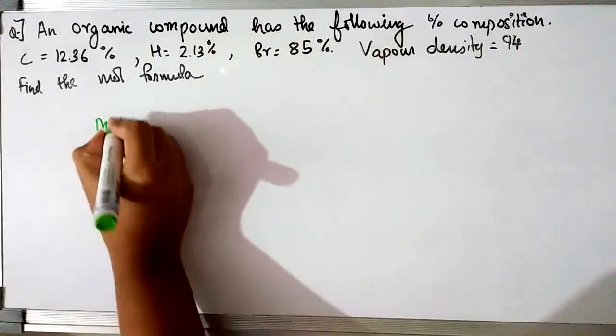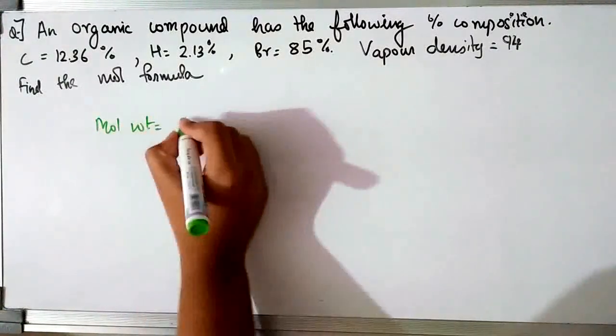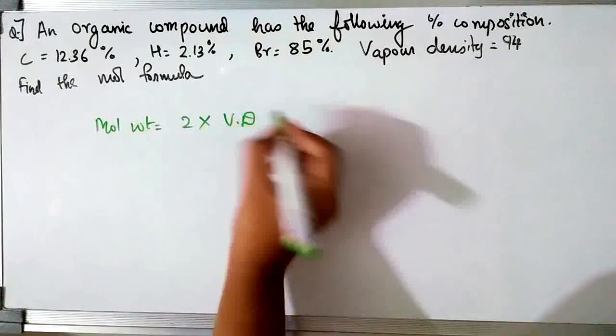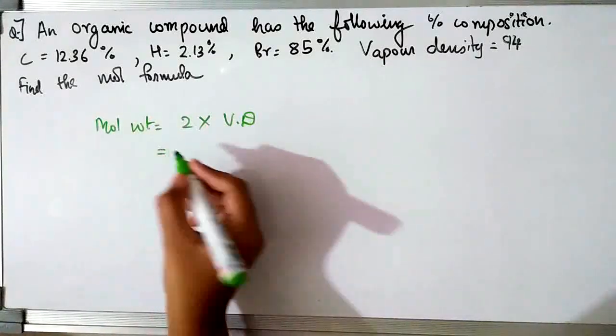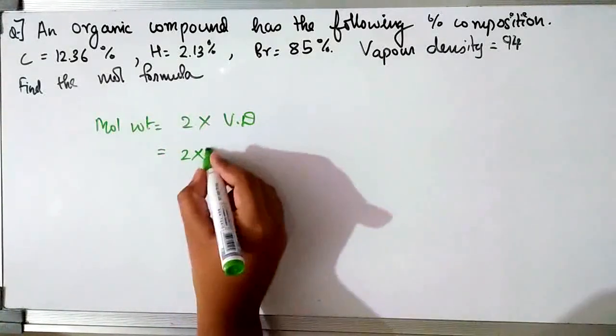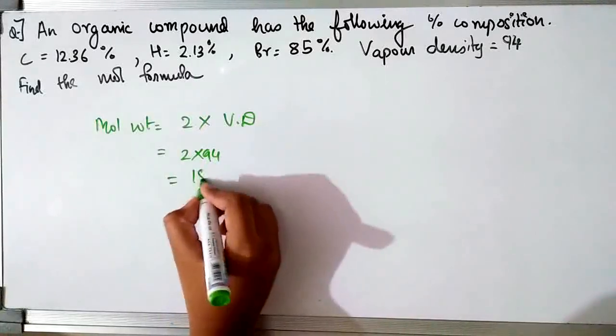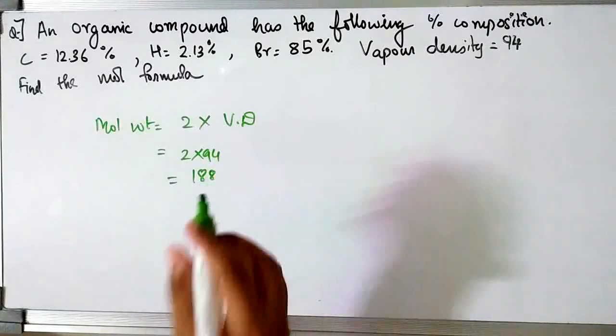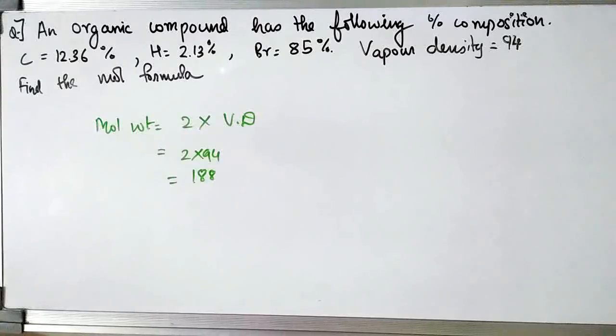Now we know that the molecular weight is equal to 2 into the vapor density. The vapor density is given to us. So 2 into vapor density, which is 94, turns out to be 188. So that is our molecular weight. Now that we have got our molecular weight, we have to follow the same procedure which we did in the previous question to get the molecular formula.